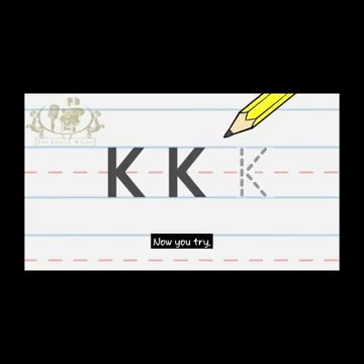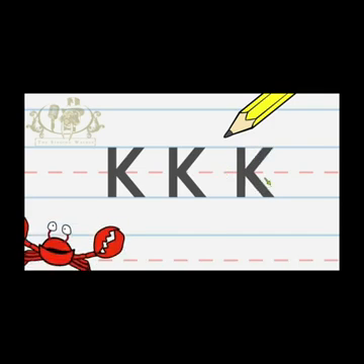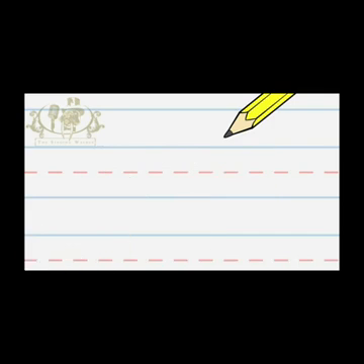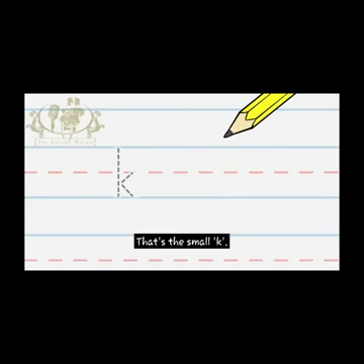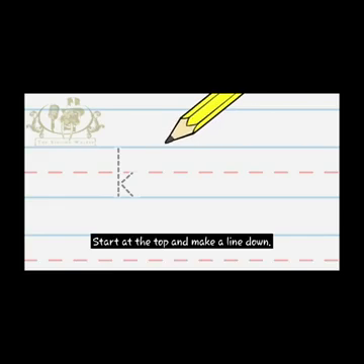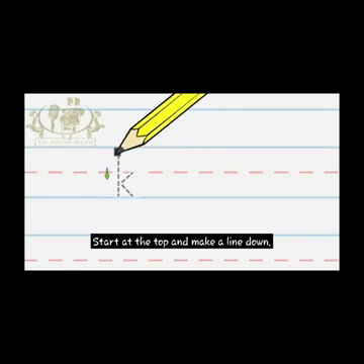Now you try. Now, check if you did it right. Great job! Now we're going to write the lowercase k. That's the small k. Start at the top and make a line down.